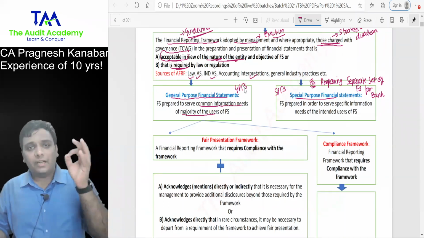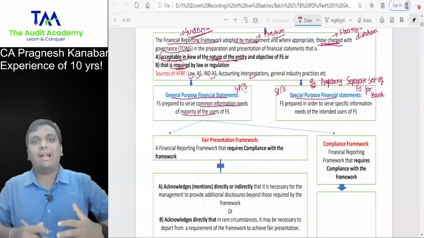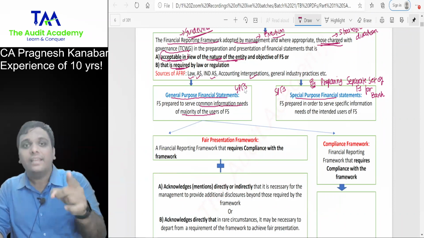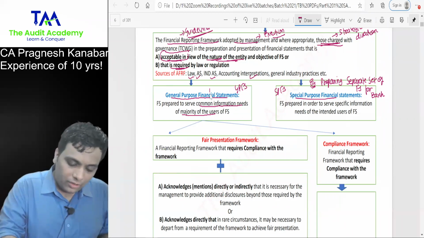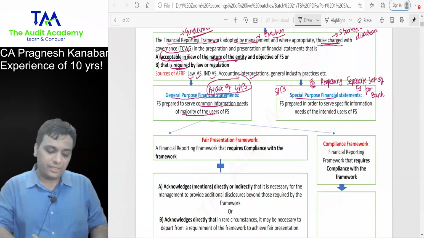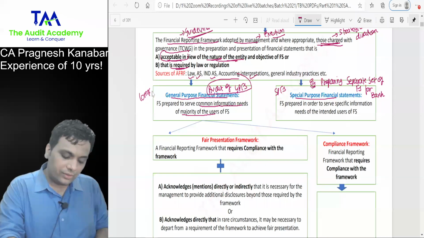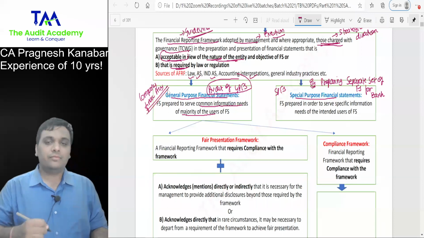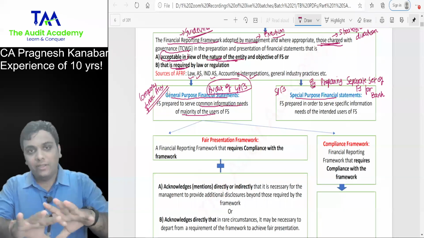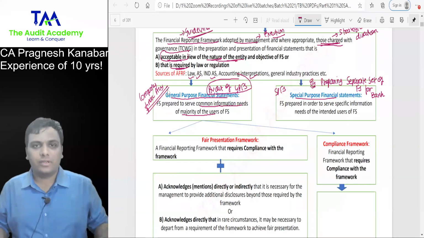The first 35 standards that you study, standards on auditing, first 35 SAs, that means your syllabus deals with audit of GPFS, audit of general purpose financial statements, for example your company final accounts, which is prepared for commonly used by all the stakeholders.